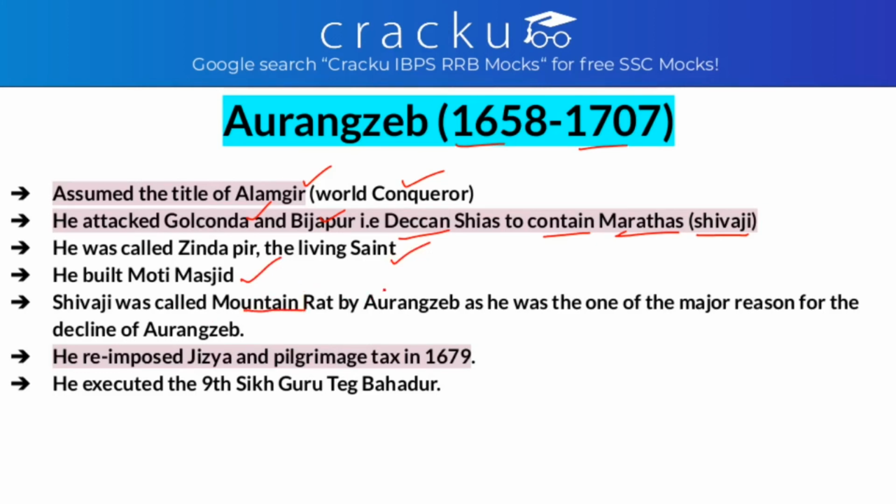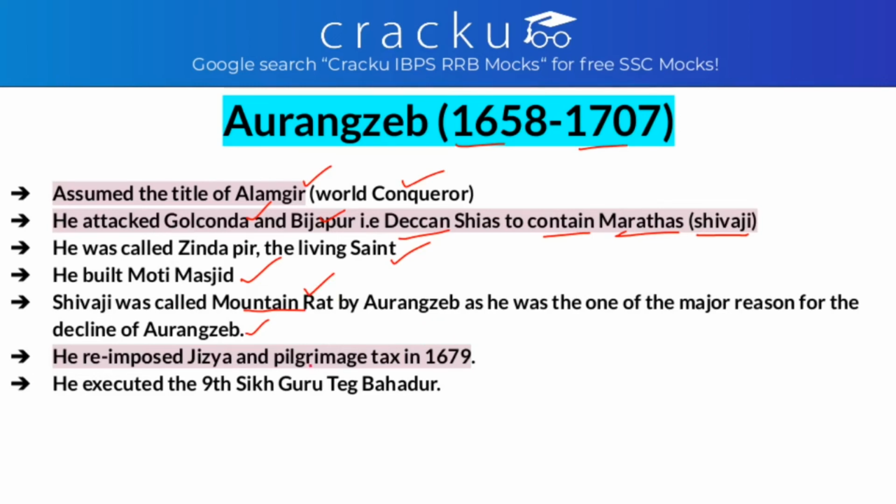Shivaji Maharaj was regarded as the mountain rat, as he was one of the major reasons for the decline of Aurangzeb. So why was he one of the major reasons? As Shivaji Maharaj was hidden in the mountains, he used to come out, attack Aurangzeb, and then hide again. And for that, Aurangzeb was not able to defeat him for a long time. So he used to focus and put all his military power on just one person, and other parts were left abandoned. So this is one of the major causes of the decline of the Mughal empire. That is the reason he called Shivaji Maharaj a mountain rat.